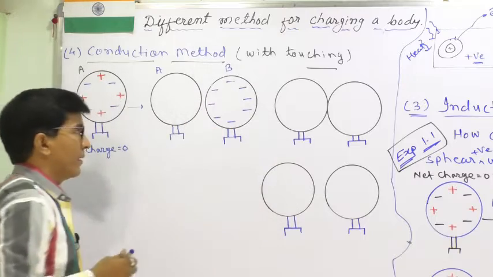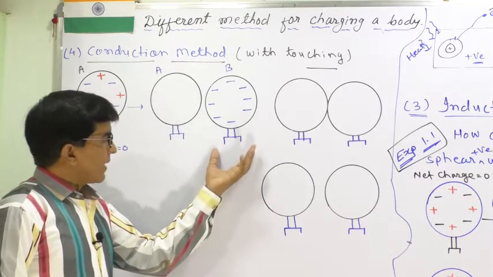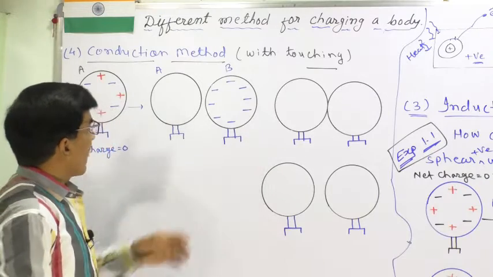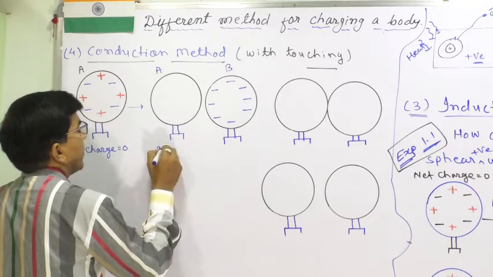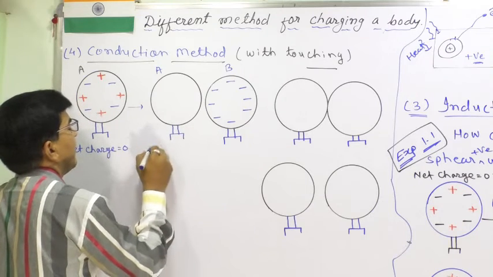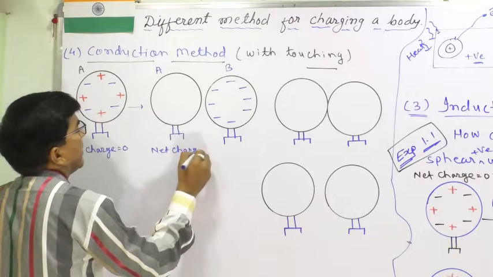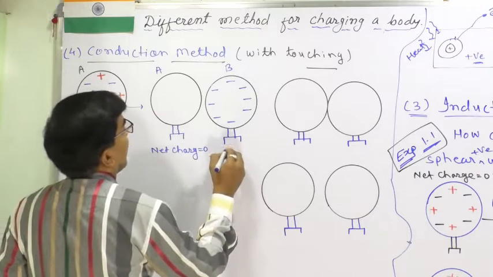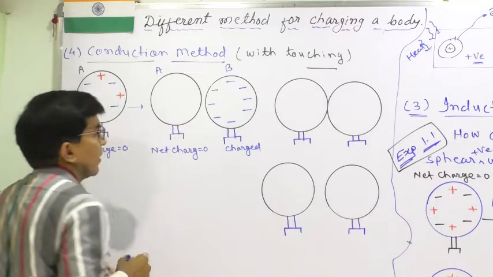Excess charges are negative. So its excess charges are negative, and the first one has a net charge of 0. This is a neutral sphere, and this is a charged sphere.